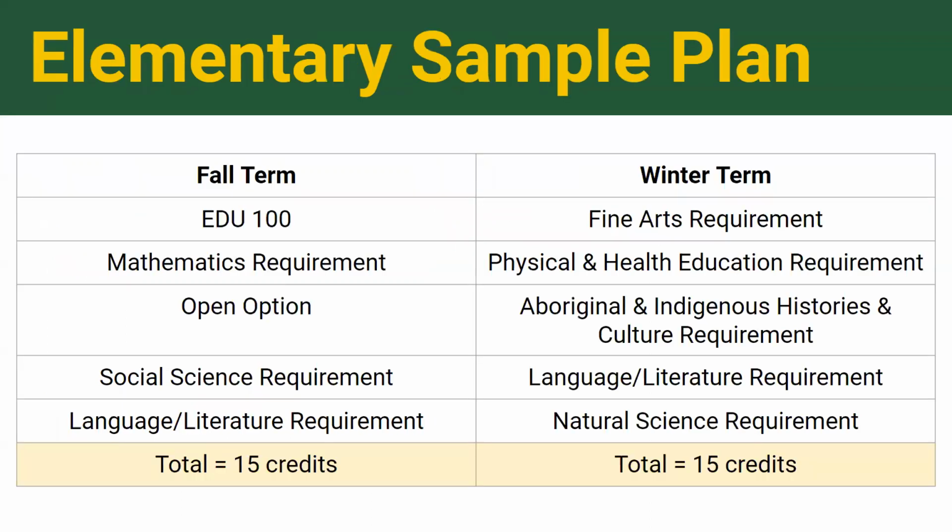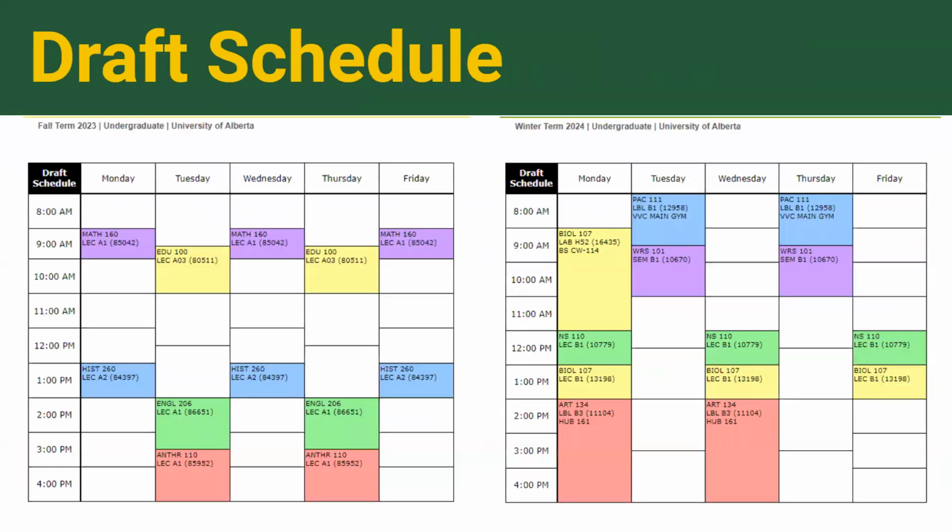Here is a sample plan of a full-time elementary degree student. And here is what a draft schedule would look like that would fulfill the requirements that were in the sample plan. Please notice that the Biology 107 course has both a lecture and a lab. Be mindful when choosing your courses with both a lecture and a lab. You will have to have room in your schedule for both portions and attend both portions.